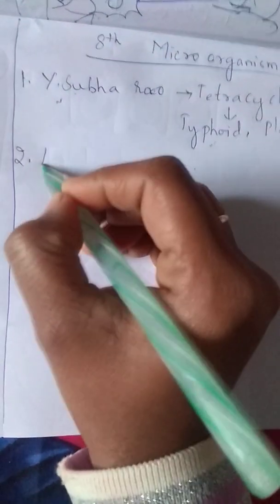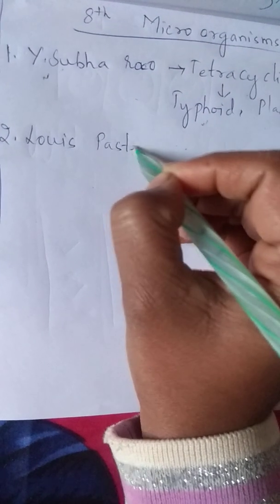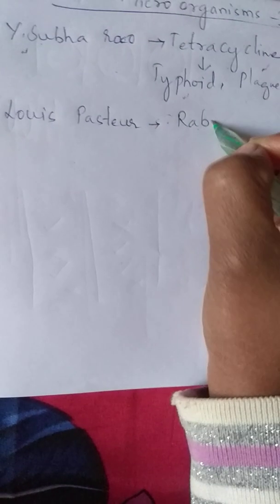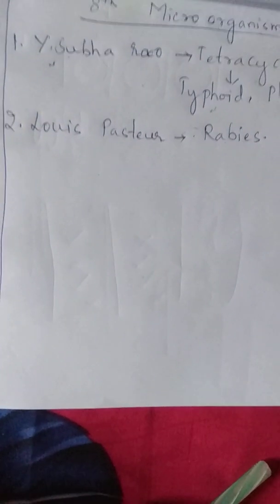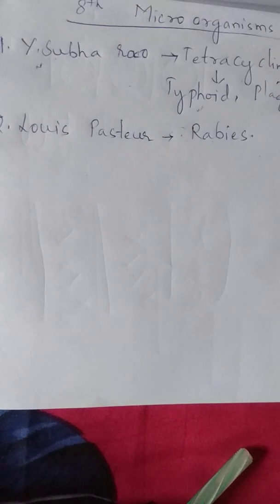And next, one more scientist. Second scientist is Louis Pasteur. So what is the contribution of Louis Pasteur? He discovered the rabies vaccine. Rabies disease is caused by a dog bite. If a dog bites us, some virus will enter into our body and we will get a disease called rabies.